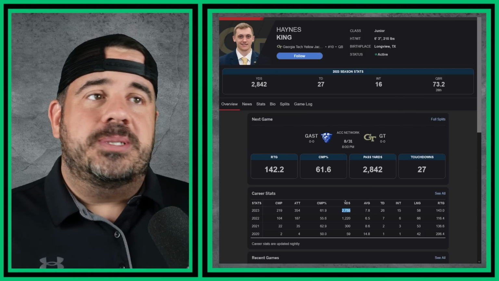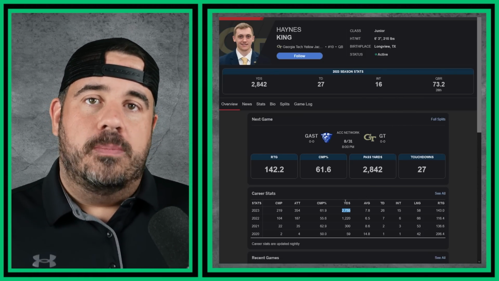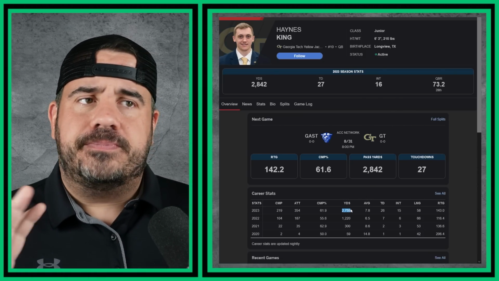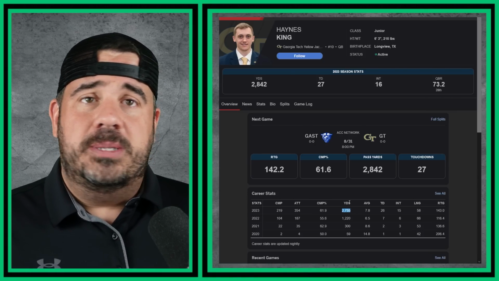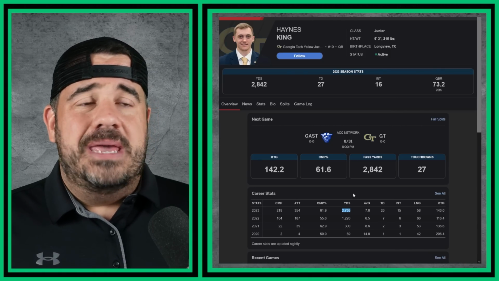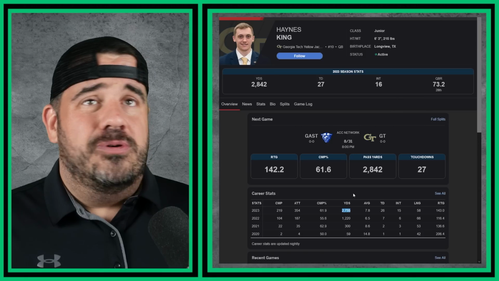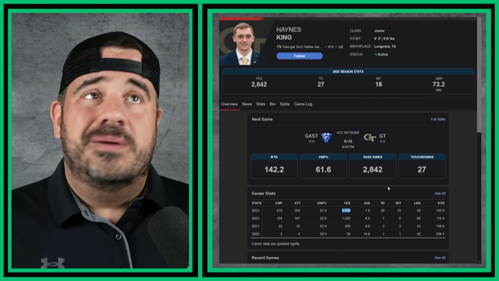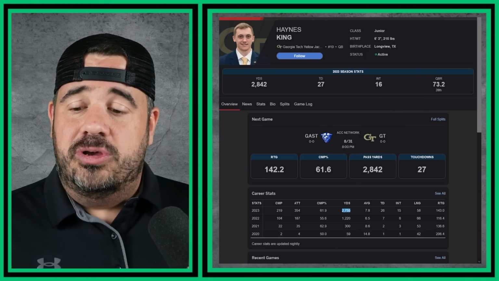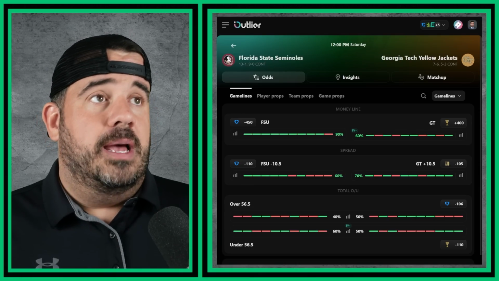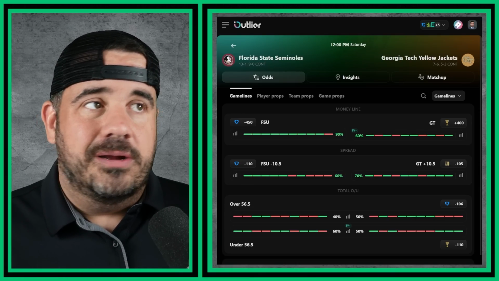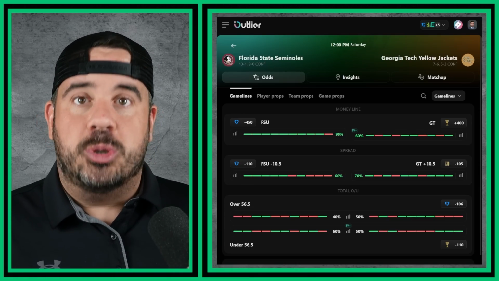I think Florida State should be able to hold them back a little bit in this game. So I think for the year, he's going to do fine. Do I expect them to be like 10-3, 10-2? No, but maybe 7, 8 wins, maybe a little worse. We'll see. But for me personally, in this one, I am looking at Florida State's money line for sure. I'm taking them. I don't think Georgia Tech can get the win here. I think Florida State's defense will make sure they get the win.